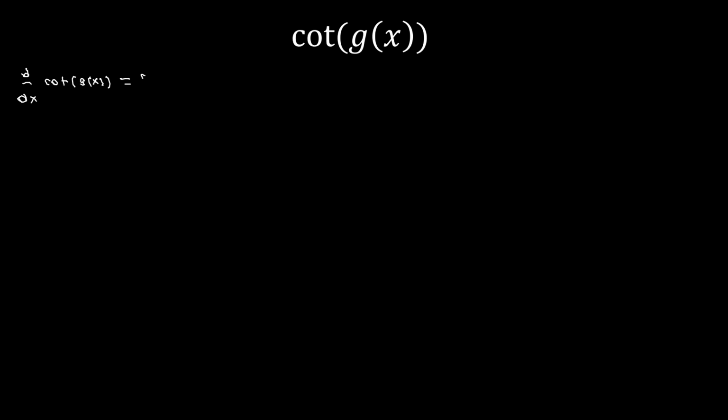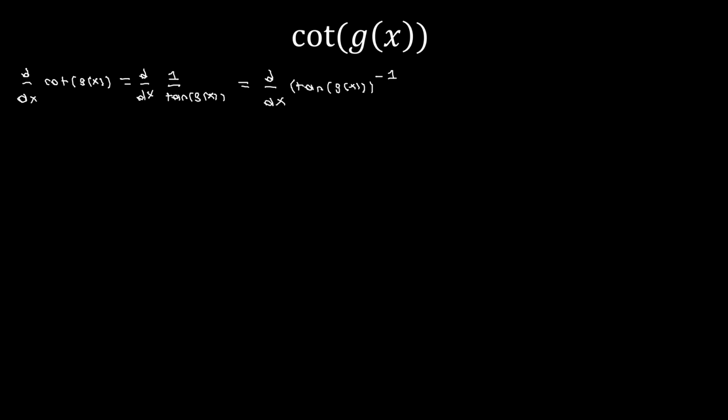For this one, I believe that it's a little bit simpler to side with the latter. So I'm going to write d dx of 1 divided by tangent of g of x, and then bring tangent up to the numerator to get d dx of tangent of g of x all to the negative first. And now we see that since we have a function inside parentheses with an exponent, the chain rule is going to be helpful here.